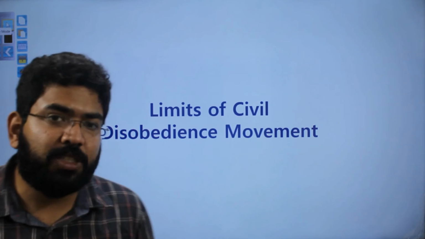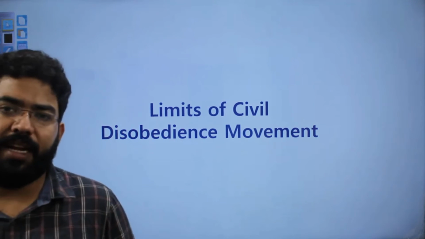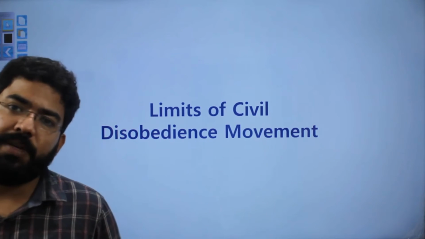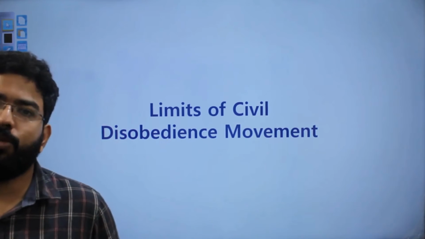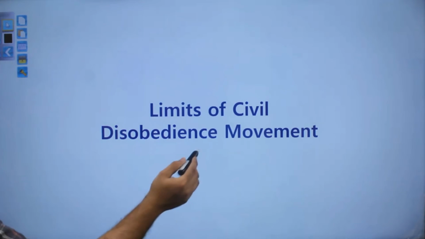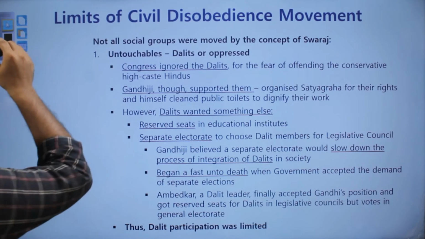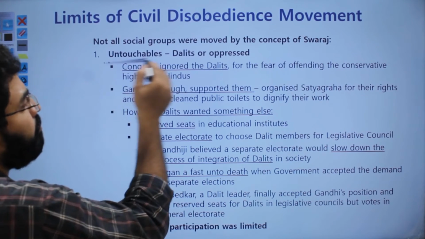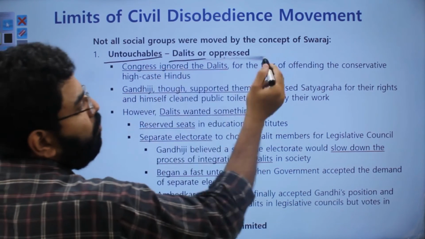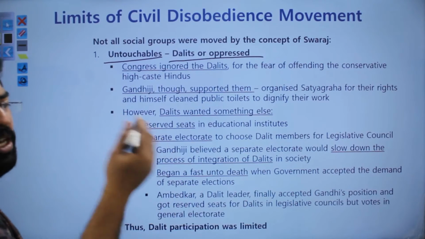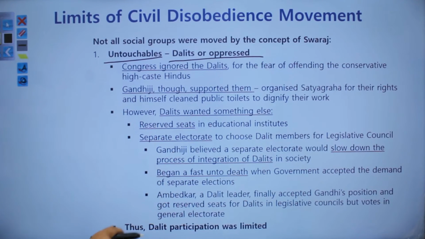Now, the limits of the civil disobedience movement was that it did not get participation from some crucial social groups. The most important being the Muslims and the Dalits. The Dalits, of course, were among the lower strata of the social structure.